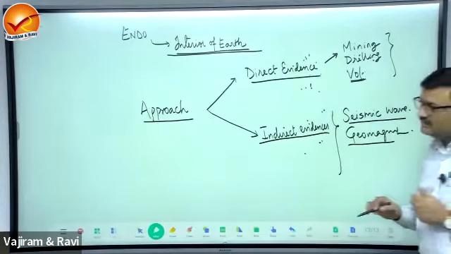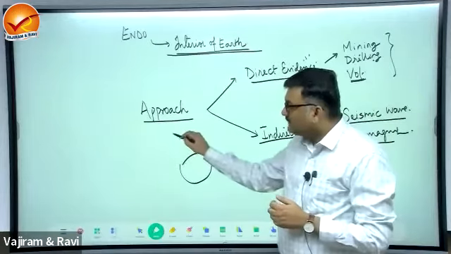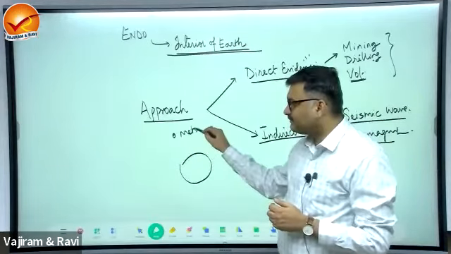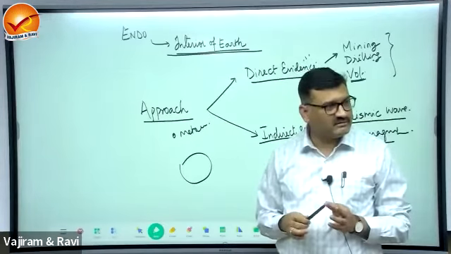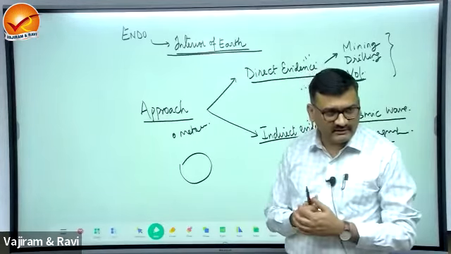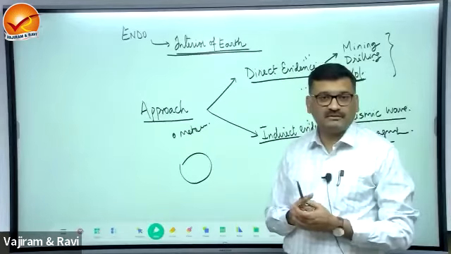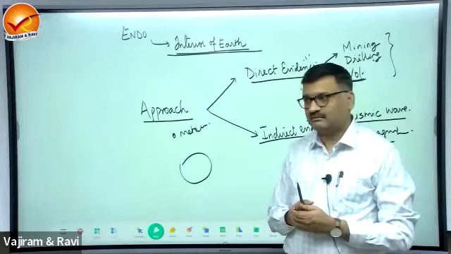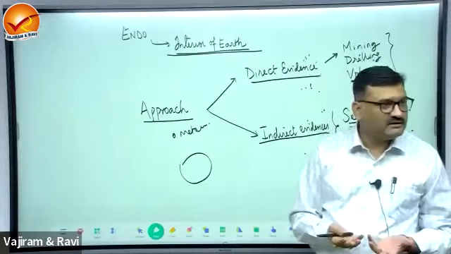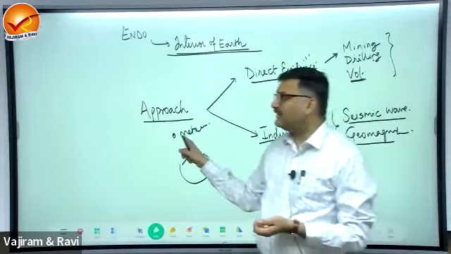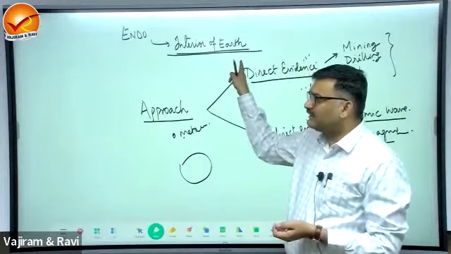Now if I say this is Earth and there is some meteorite here. Can this meteorite also provide us information about the composition of the interior? Can the meteorite provide? Why? Yes, good. This is made up of the same primordial matter. So what is this meteorite? Should you place it in direct or indirect?